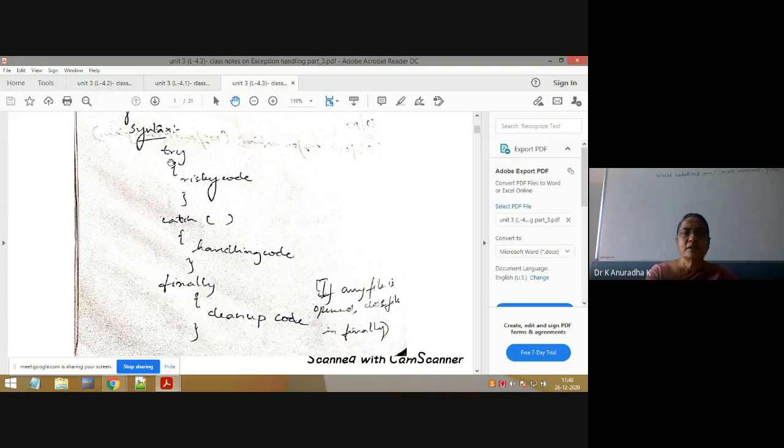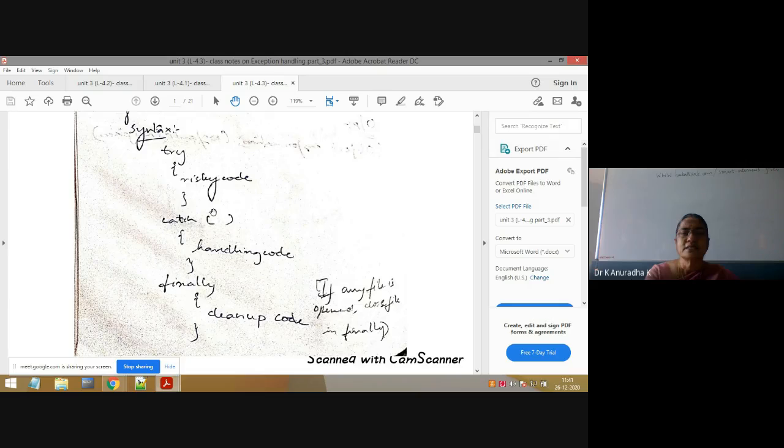Try followed by open brace and closing brace means it is the try block. Inside the try block we will write only risky code, and the length of the try block should be as minimum as possible, as less as possible. Don't write too many statements in the try block, because before the try block you can write any statements. That's why write only the risky code in the try block. Next, between try and catch, don't write any statements. If you write any statements between try and catch, definitely you will get a compile time error.